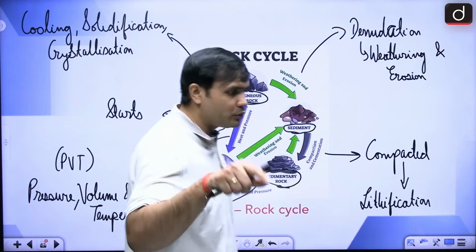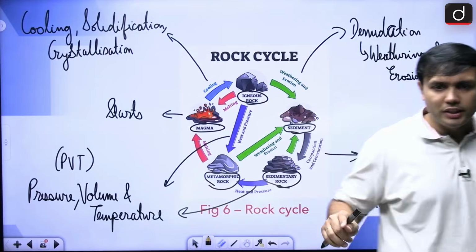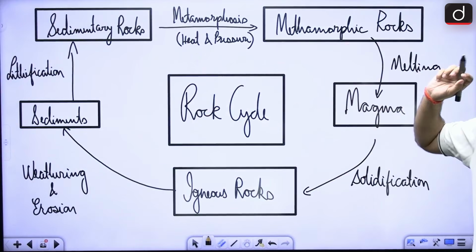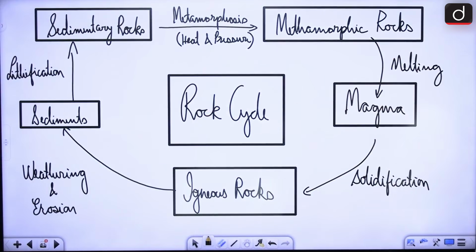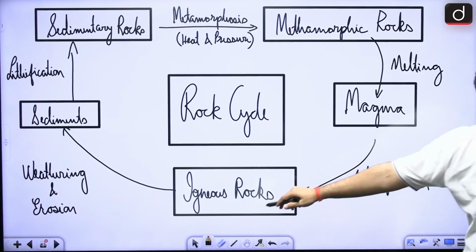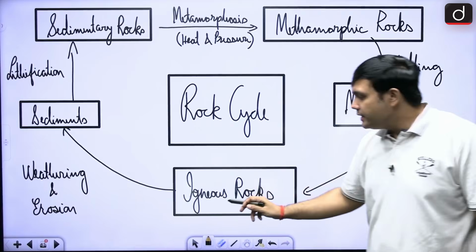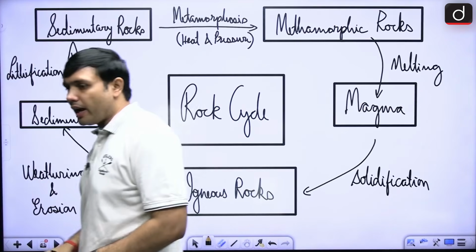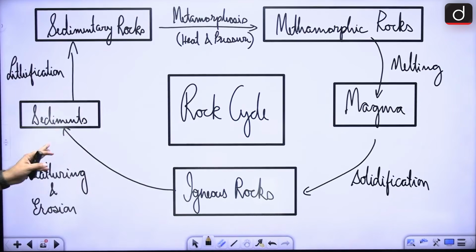Now, if you have to remember, you can remember it through this particular diagram. So you will always start with magma, right? This magma is coming out, through solidification and condensation it is forming igneous rock, right? These igneous rocks after weathering and erosion are forming sediments, right?